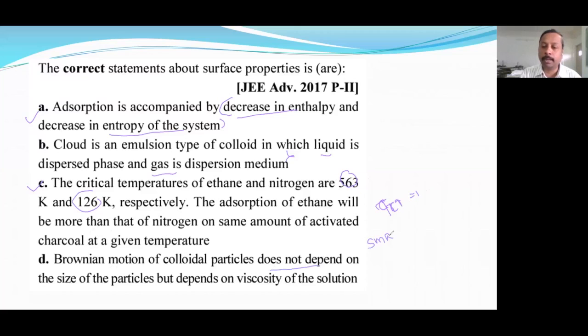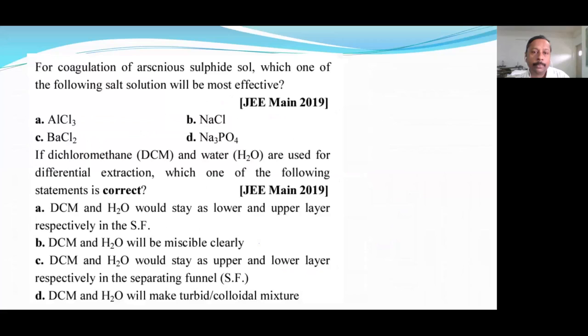Smaller the molecule, higher the Brownian movement. So A and C are correct. Now let's see the next question. Next two questions are there.